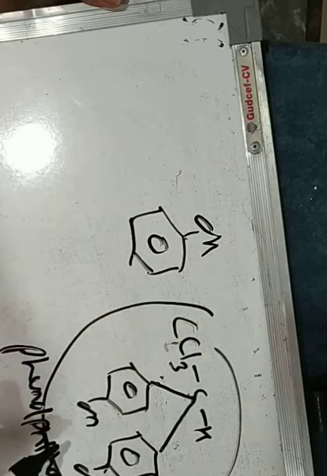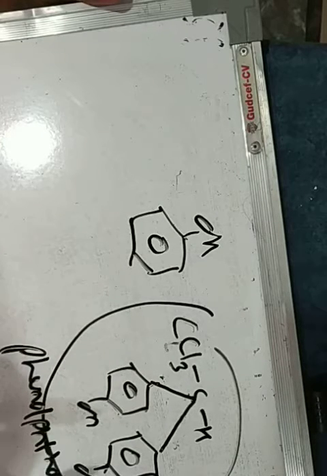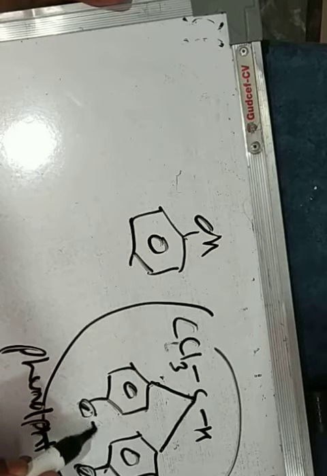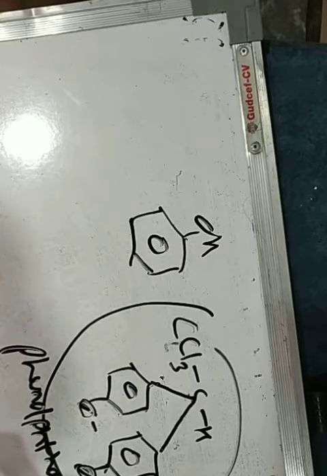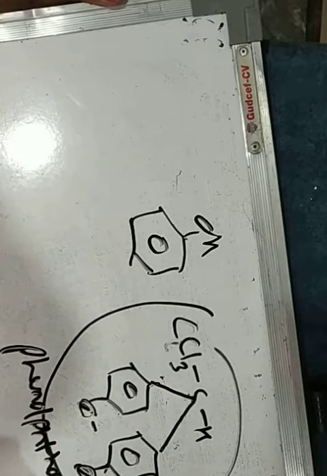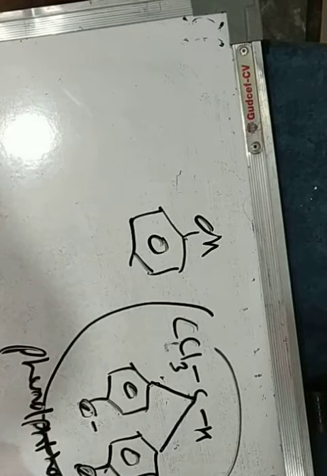This form of phenolphthalein is colorless, and it is present in neutral or acidic medium. But when some alkali is added to the solution, these hydrogens get neutralized by the alkali, and we get the phenoxide form of phenolphthalein ion, which is pink in color. So phenolphthalein is used as an indicator in acid-base titration to detect the end point. Phenol is also used to obtain salicylic acid. Salicylic acid is used to obtain medicines like aspirin.